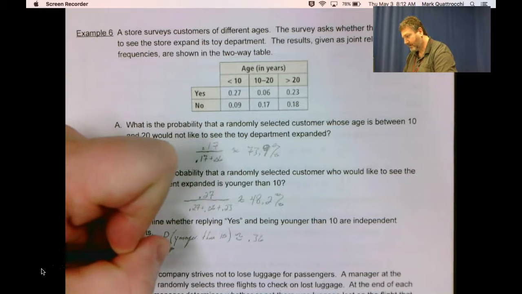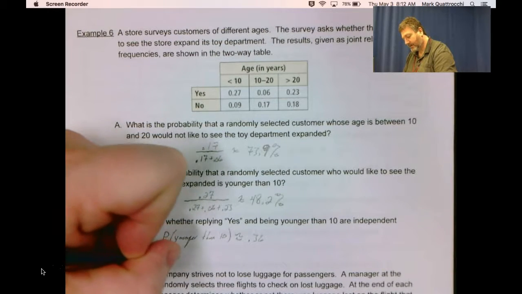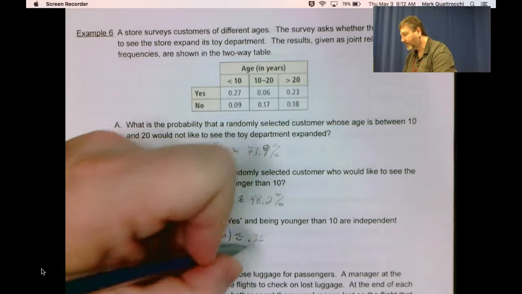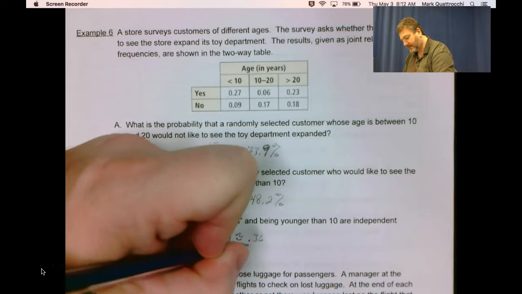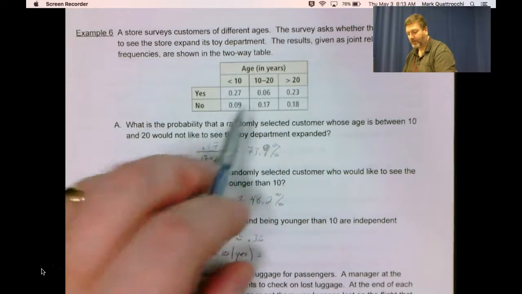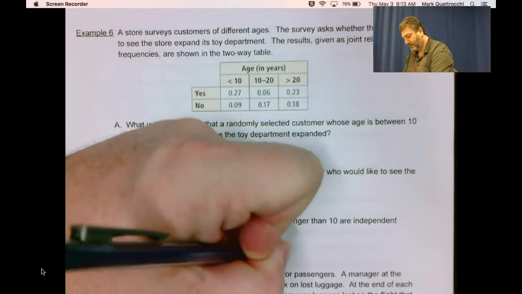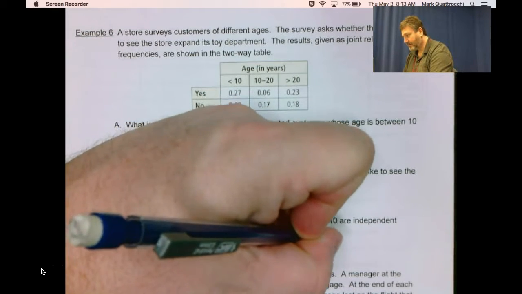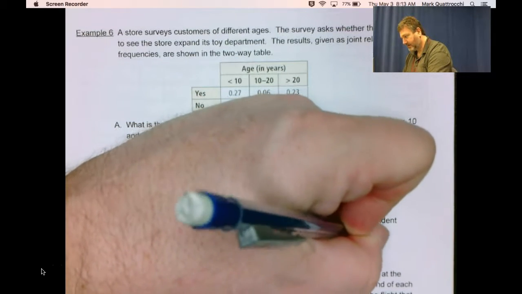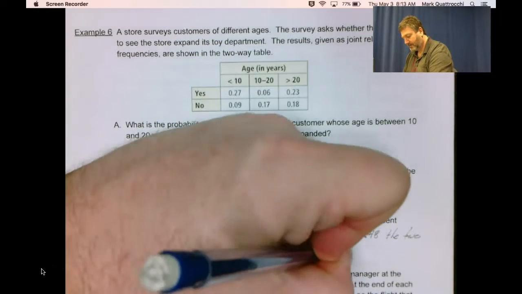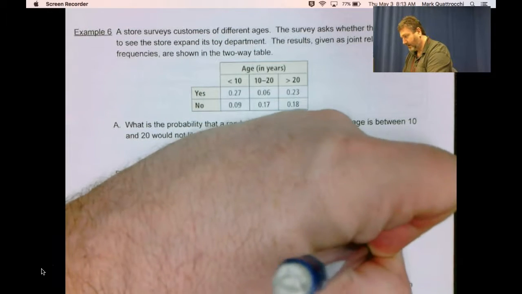Probability that they're younger than 10, given that they answered yes, is 0.48, because 0.36 does not equal 0.48. The two events are not independent.